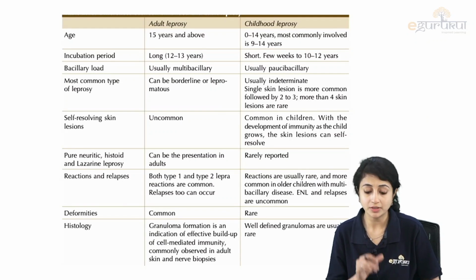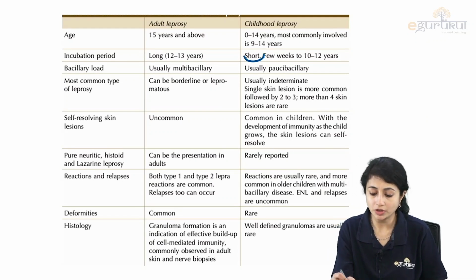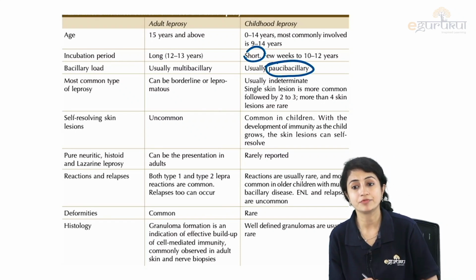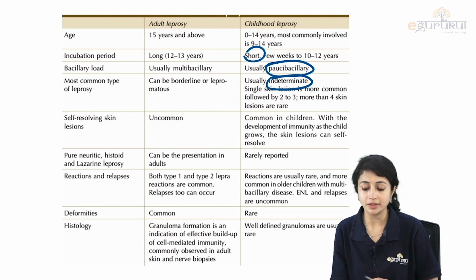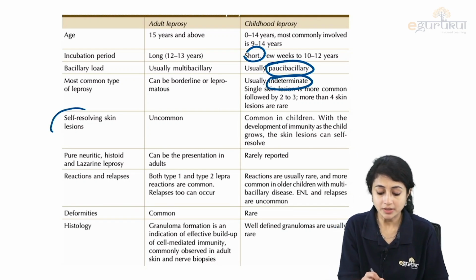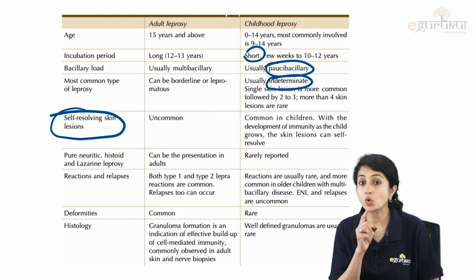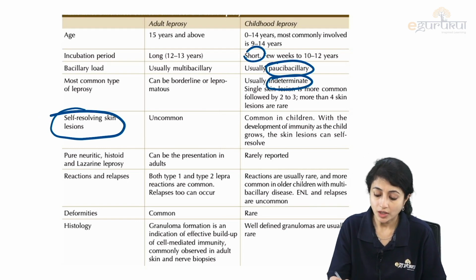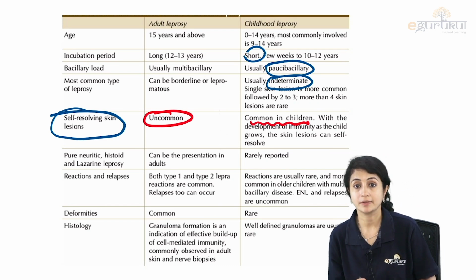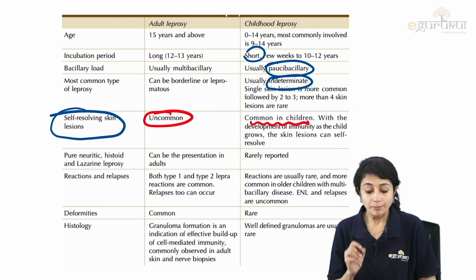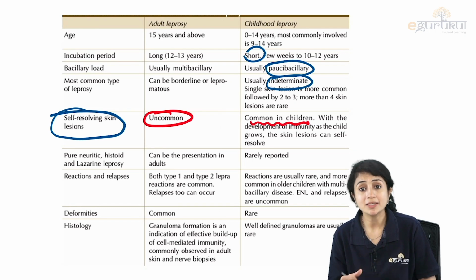What are the differences? Incubation period in children is short. They are usually paucibacillary infections. Most common type here is mostly indeterminate. The self-resolving skin lesions or spontaneous resolution is common in children but uncommon in adults. Then, pure neuritic, histoid, lazarine leprosy, which are rare types of leprosy, are less commonly reported in children.